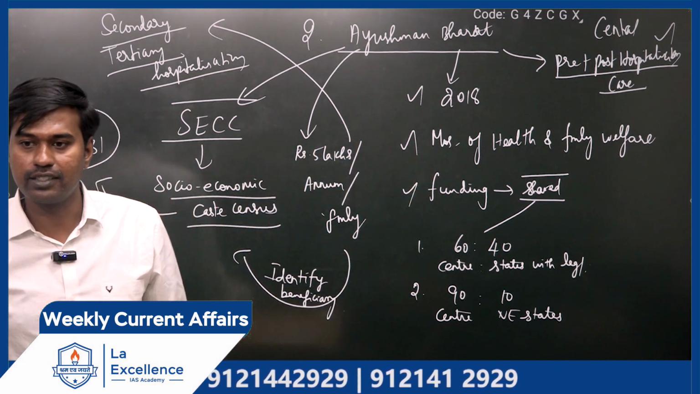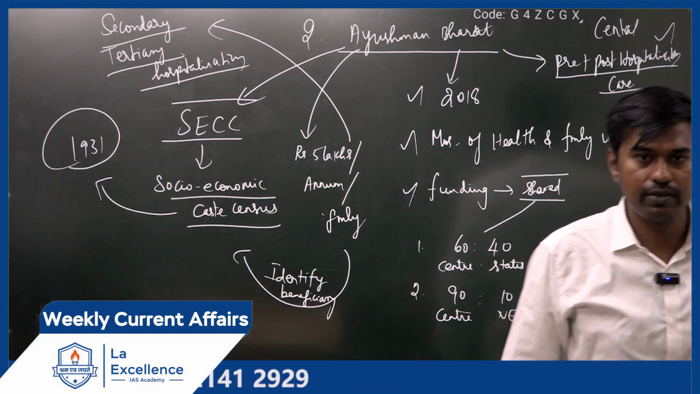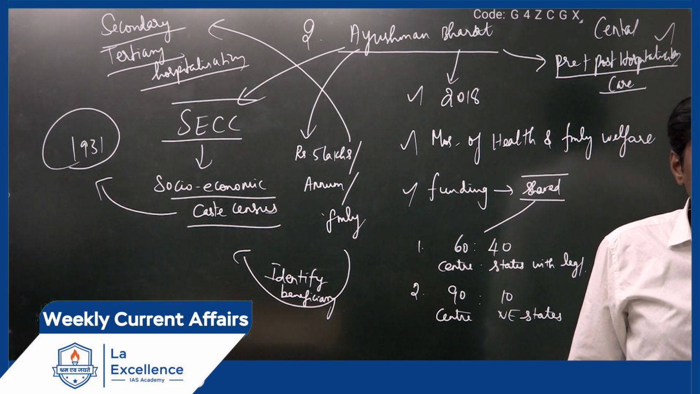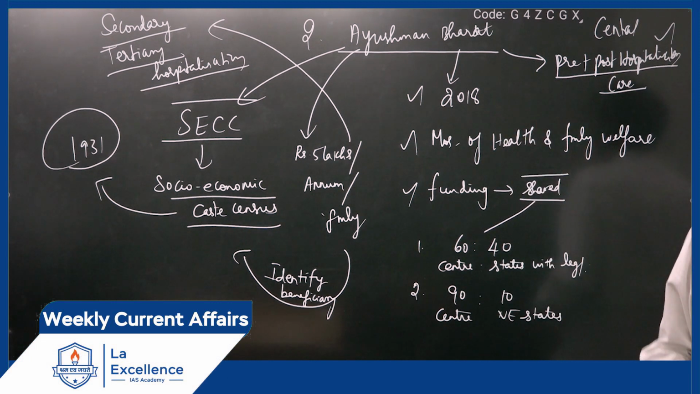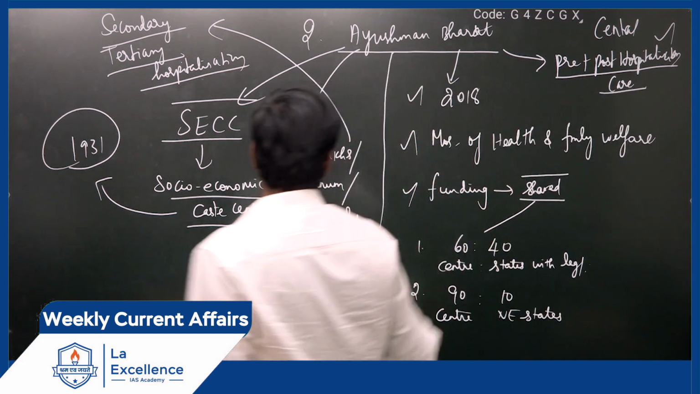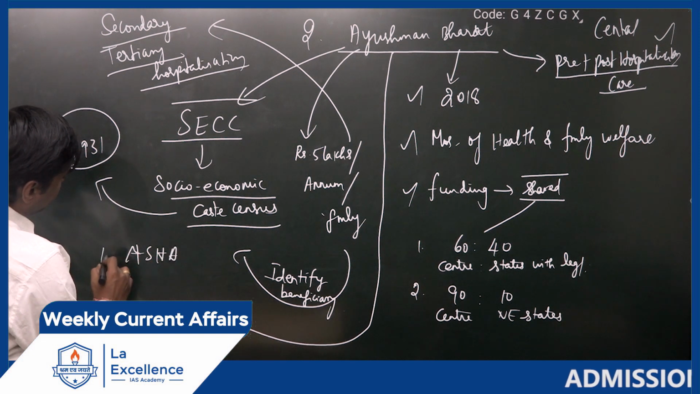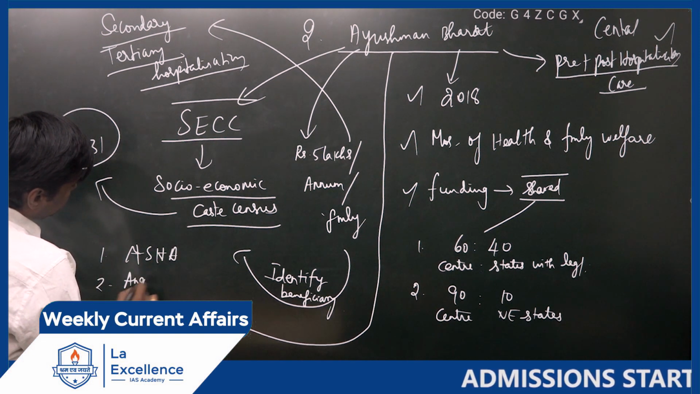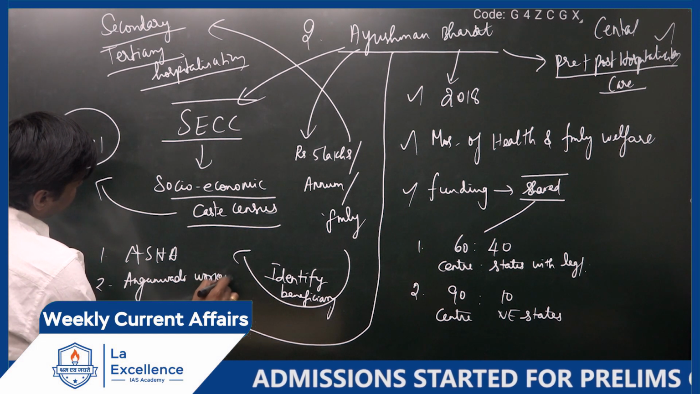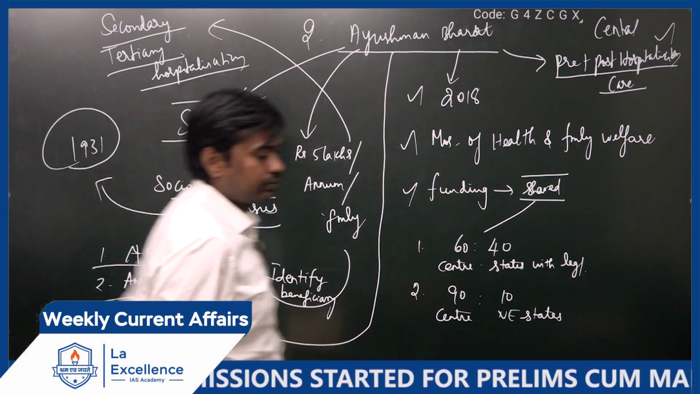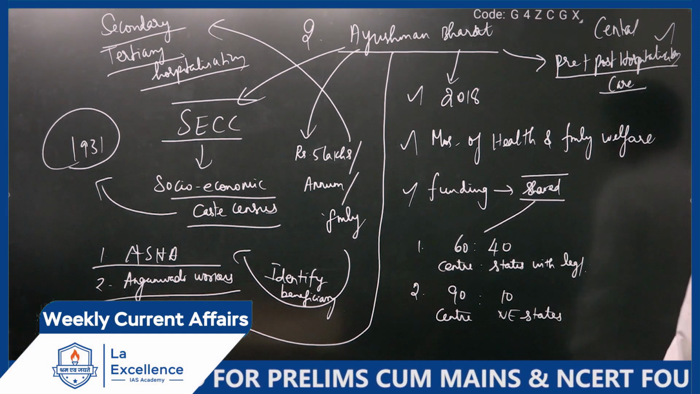Then why are we talking about it, sir? In this year's budget, on February 1st, when Nirmala Sitharaman presented the budget, what she said is, this Ayushman Bharat, our government is expanding to 2 more categories of workers. One is Asha workers, second one is Anganwadi workers. Asha workers and Anganwadi workers.